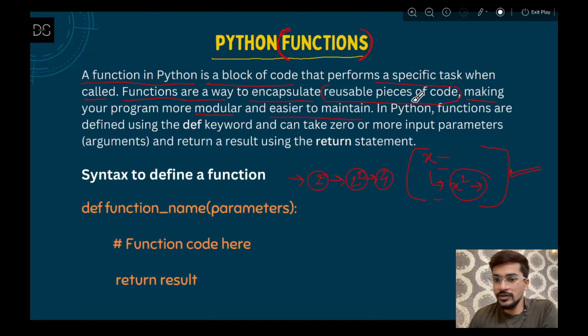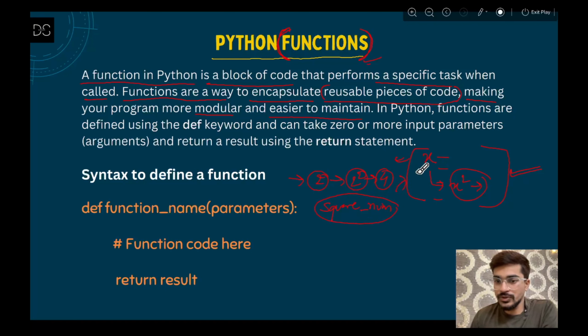Now after defining that, if someone asks you again to write a logic that takes any number as an input and gives the square of that number, you are not going to write that code again. Since you have used the function concept, you will simply use the name of the function that you have given. Let's say the name of the function is square underscore num. So this is the name of the function you have given while defining that piece of logic.